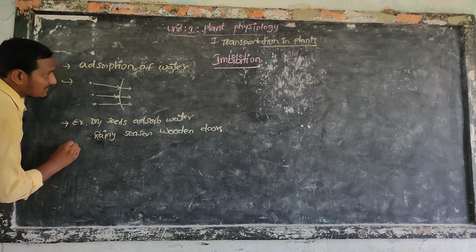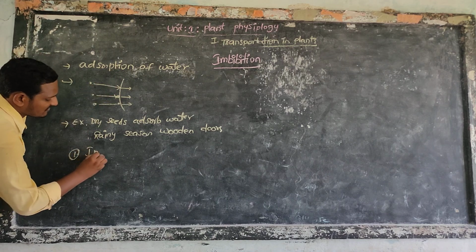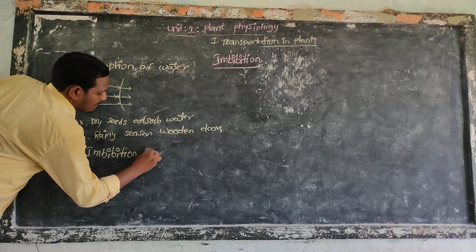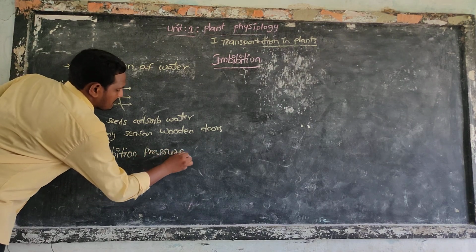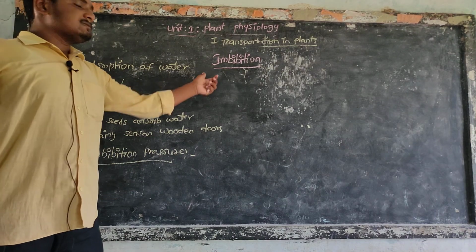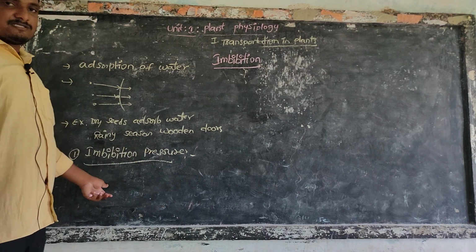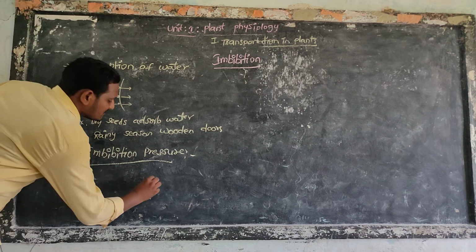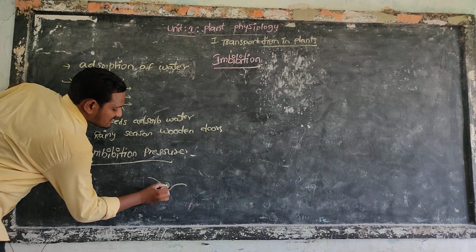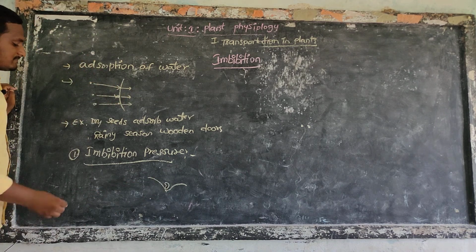So this imbibition generates some amount of pressure. First one, imbibition pressure. Imbibition pressure means imbibition generates some pressure. For example, this is the rock, this is the seed, a dry seed.